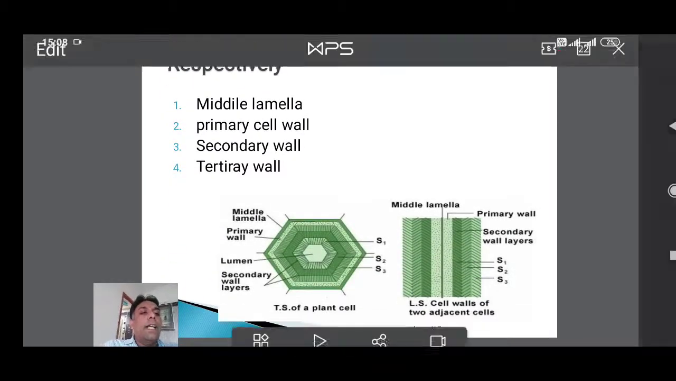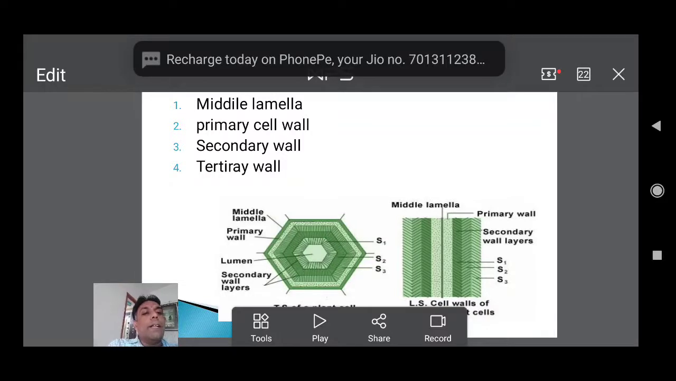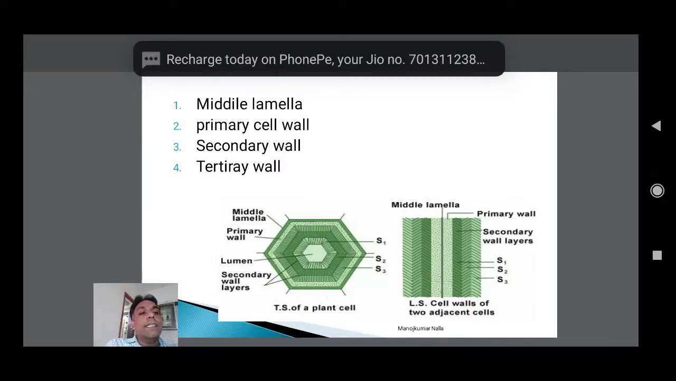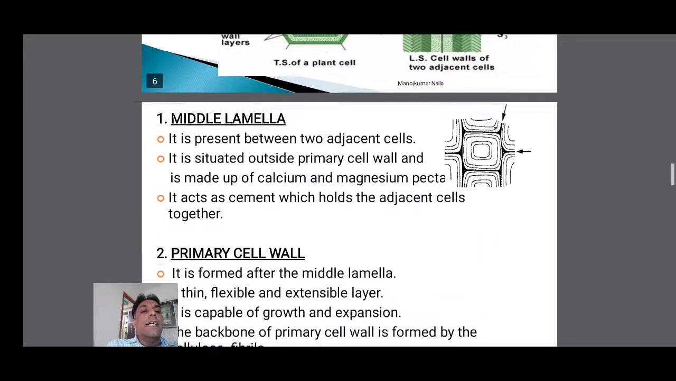This is the middle lamella, the primary wall, and the secondary wall, which is composed of 3 layers: S1, S2, S3. So the primary wall has only 1 layer, but the secondary wall contains 3 layers. The outermost is called the S1 layer, secondary layer 1. The middle layer is the S2 layer of the secondary wall. The inner layer is the S3 layer. So this is the secondary wall.